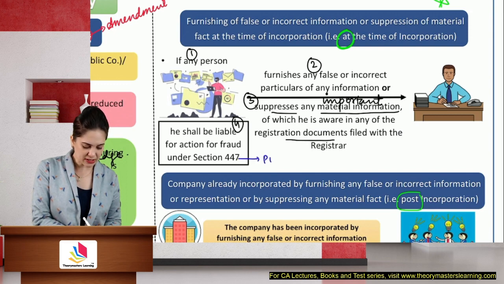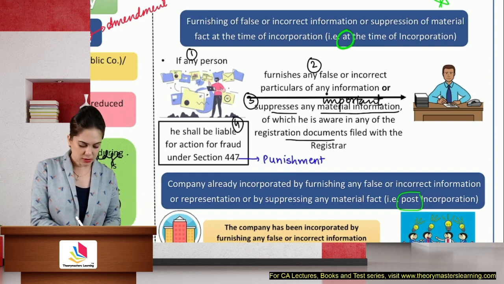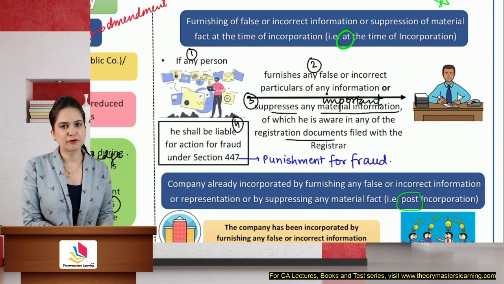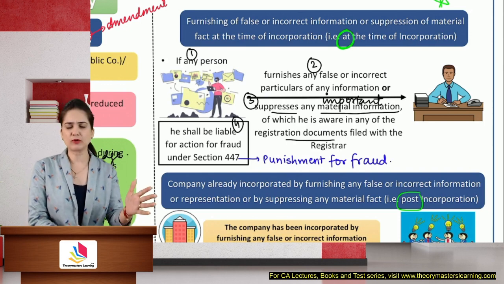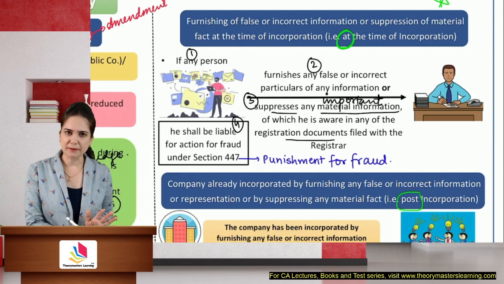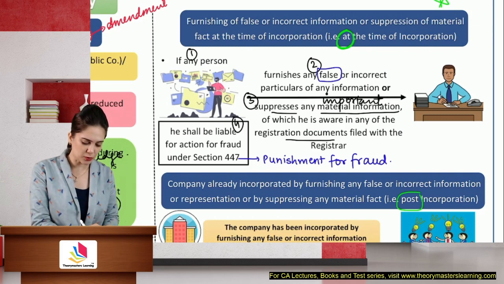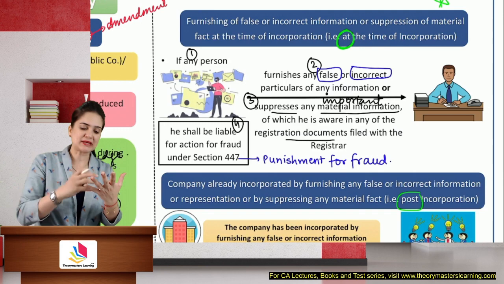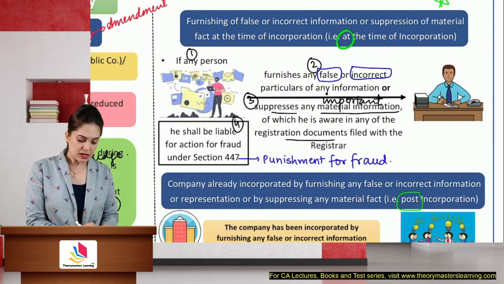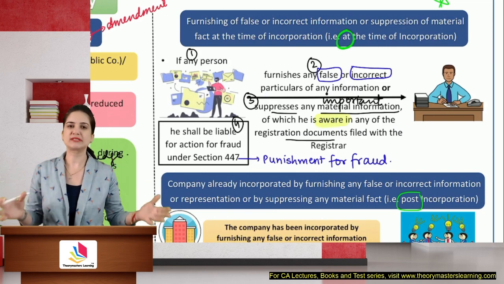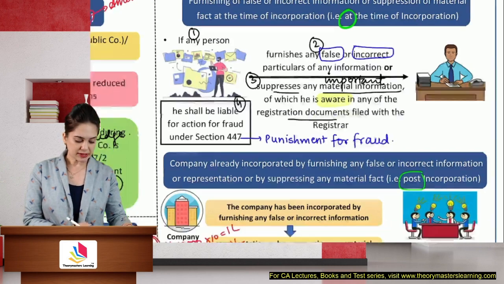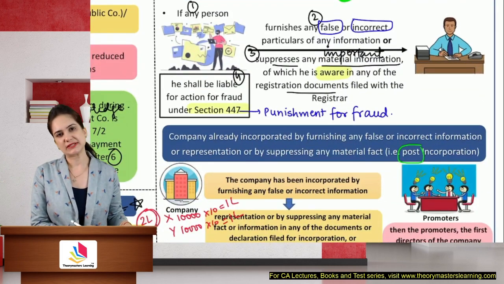Section 447 is punishment for fraud. So imprisonment, fine, both. This is punishment for fraud. It's a common section. You need not write the provisions of section 447, but if you are very confident, you can go ahead. Here they only want you to mention the section number. So if any person furnishes false or incorrect statement, you're doing it knowingly, you're providing wrong information. Suppressing means hiding. This is fraud. You are aware of. Aware is an important word, because you cannot blame someone just because he's the director or he's a promoter. Then he shall be liable for action under section 447.